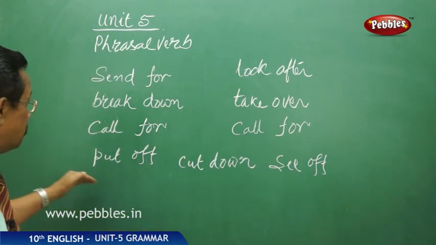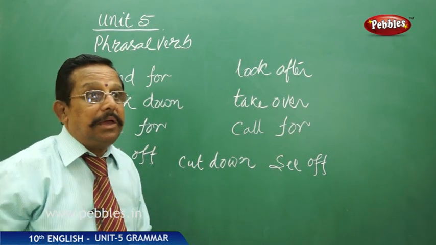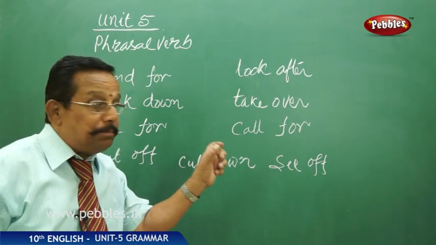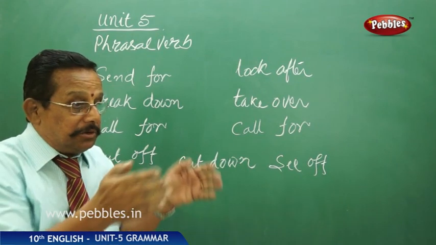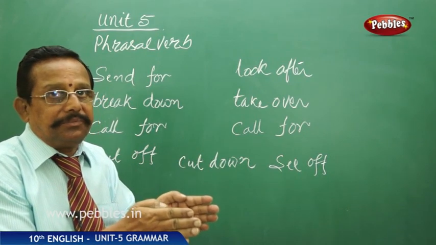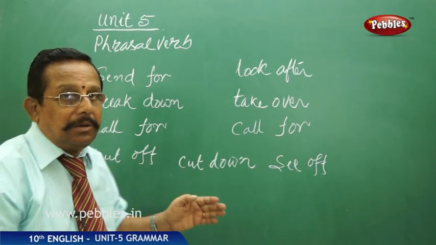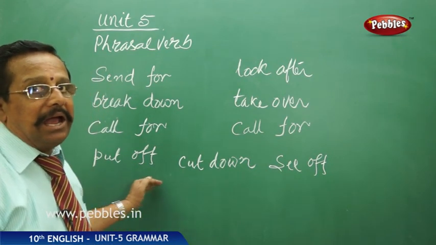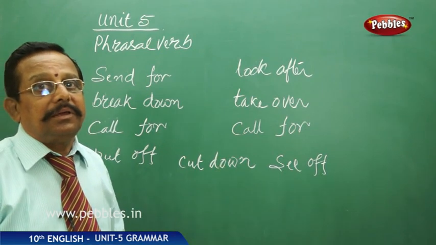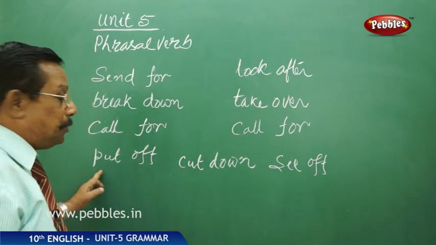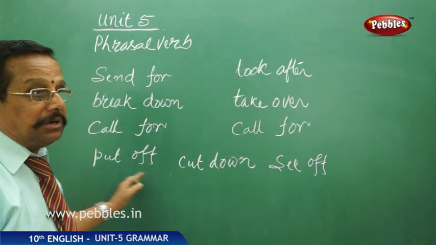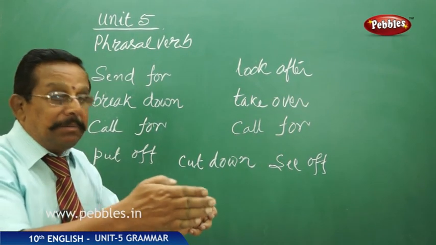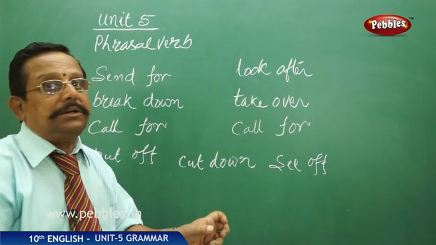But when it comes to put off, he put the light off. That means between the put and off, we have put some object once again. Right? Put off. He put his anger off. Here, put is a verb and off is a preposition. These two got separated and in between we are bringing some object.